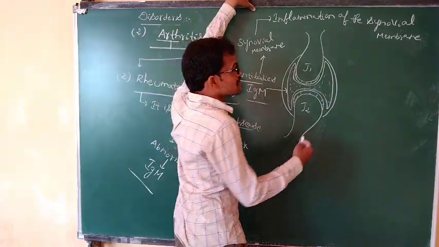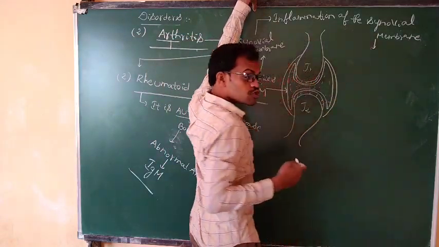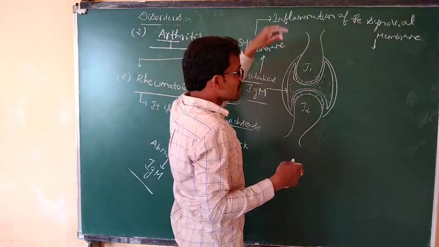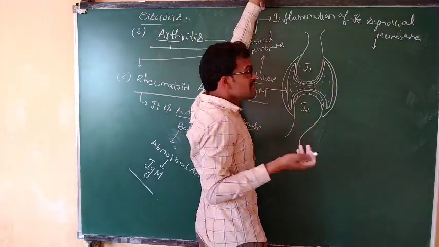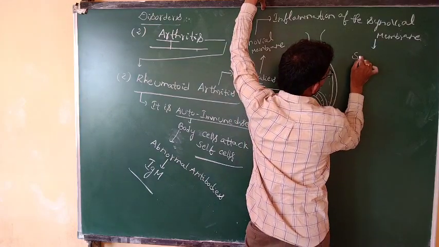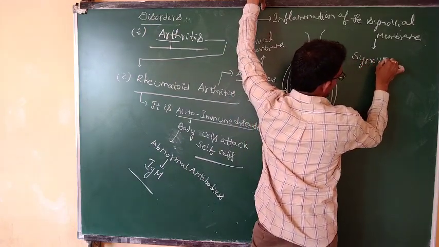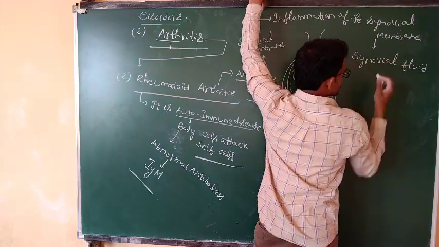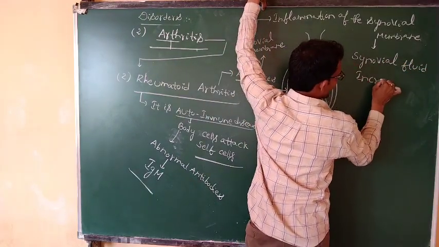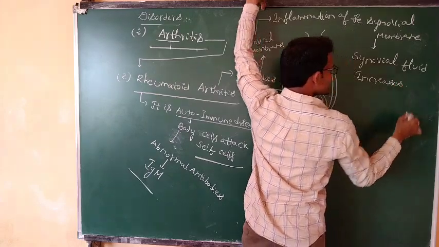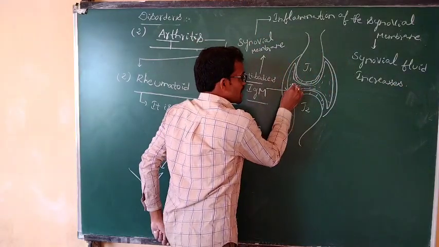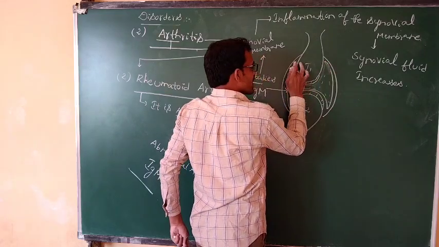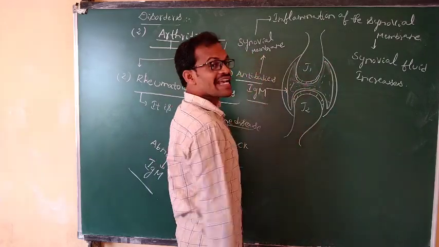Whenever the synovial membrane is damaged, it produces an abnormal amount of synovial fluid. The synovial fluid increases. Whenever the entire synovial membrane is damaged, the synovial fluid increases.